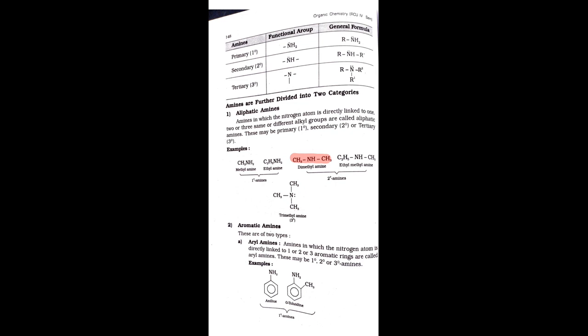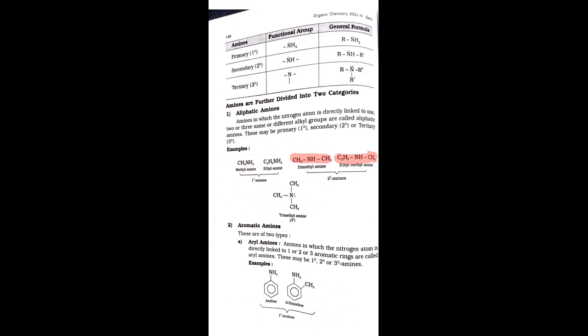Another example of a secondary amine is ethylmethylamine: on the left side is the ethyl group and on the right side a methyl group. Either side has two different groups, so it is a secondary amine. Two hydrogen atoms are replaced by two different alkyl groups. That is another example of secondary amines.